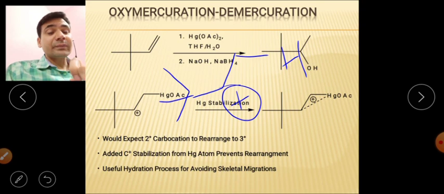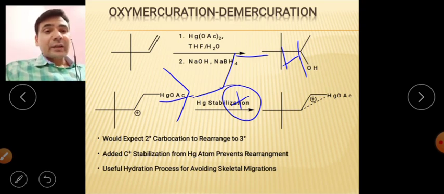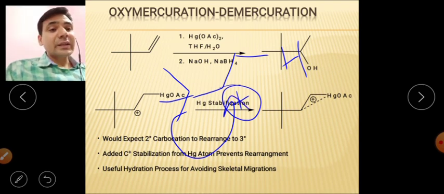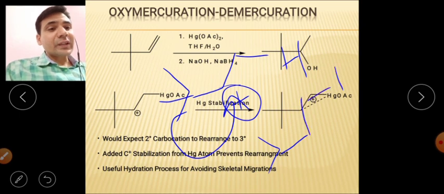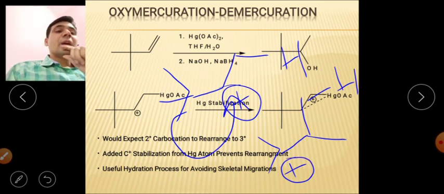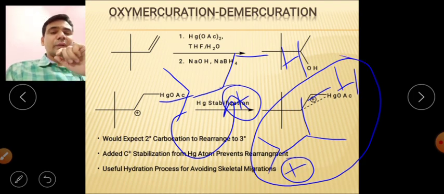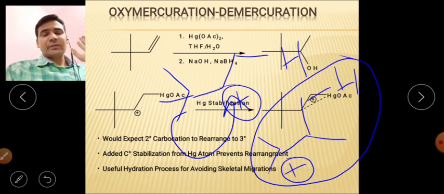Now what will happen? Because this is a secondary carbocation, it can rearrange, because a 1,2-methyl shift is very easy in this case. If it undergoes a 1,2-methyl shift, a tertiary carbocation will be synthesized. So this particular R group will shift itself to this position, and here you will get this carbocation. The reaction will proceed with this intermediate in a simple hydration reaction.